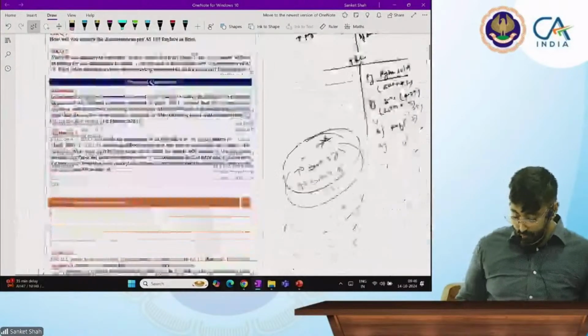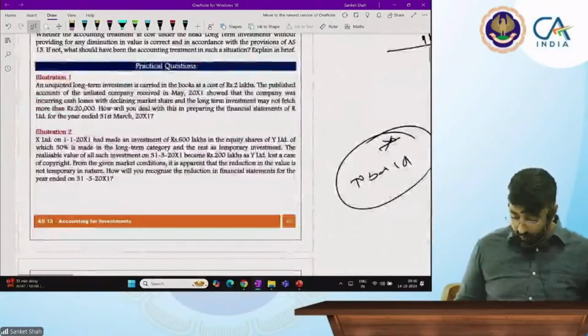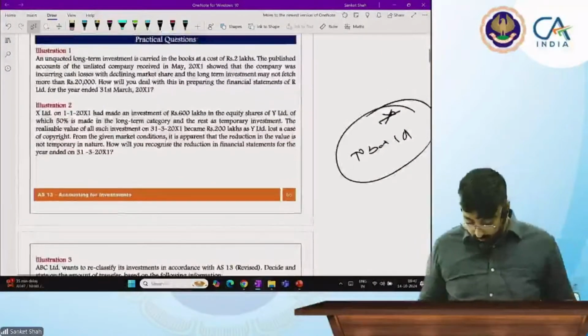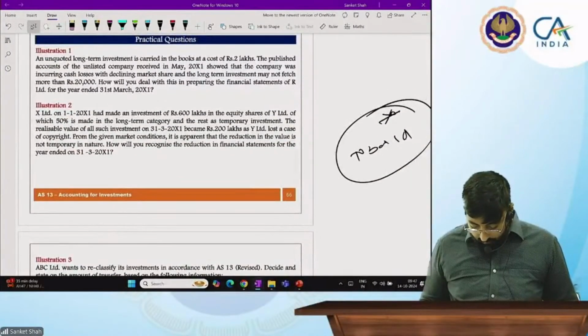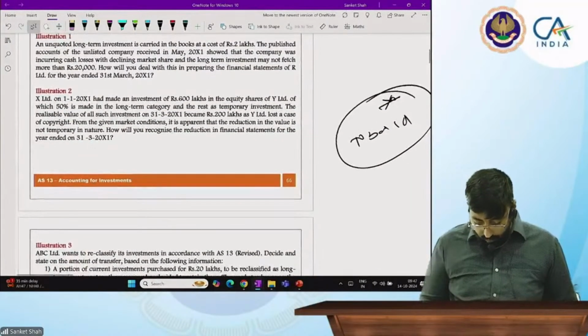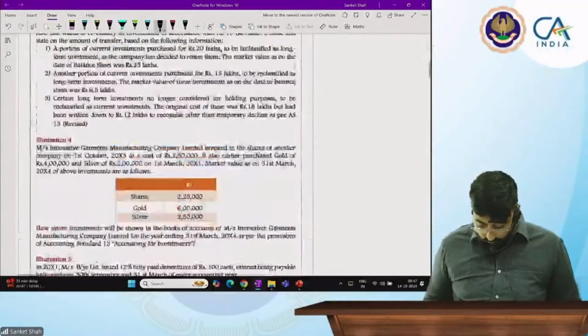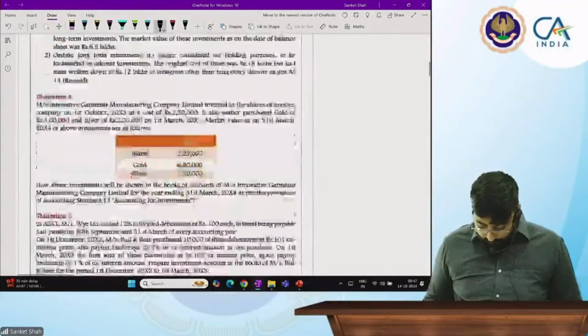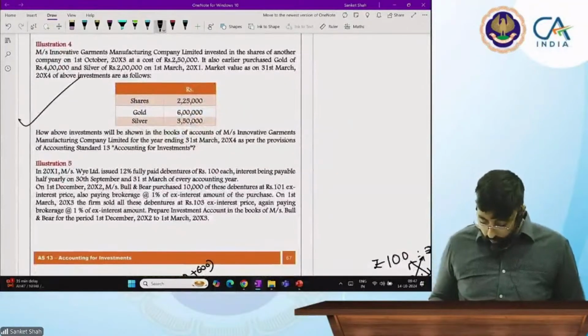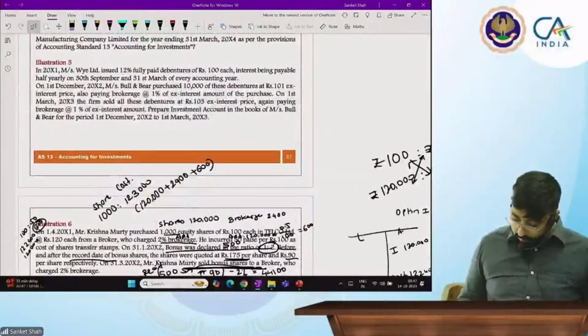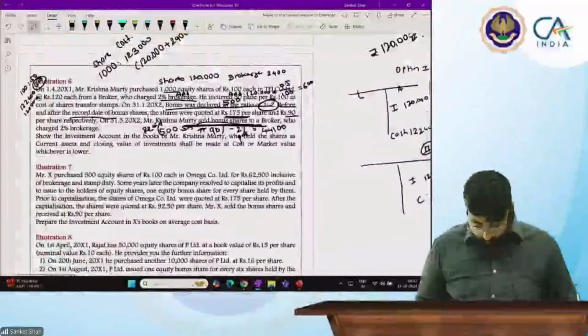होमवर्क. 1, 2 नहीं, 1 नहीं, 2 नहीं. हाँ, 2 is homework. 1 also you can do first also homework. 4 homework. 6 homework.